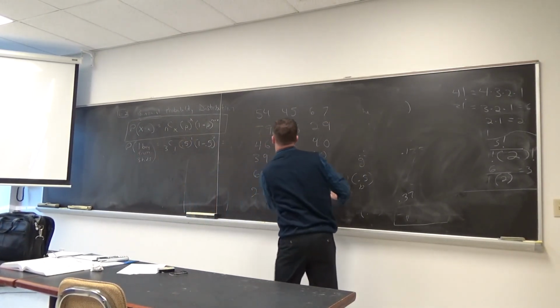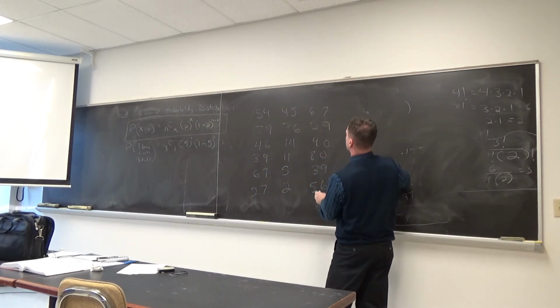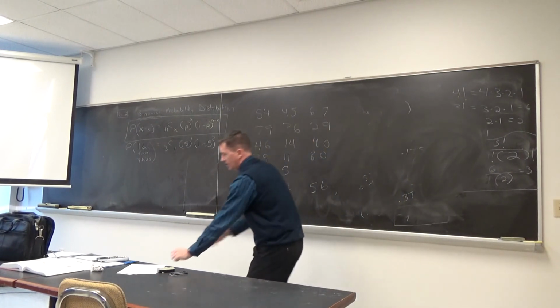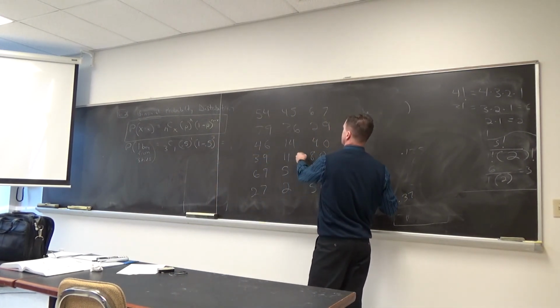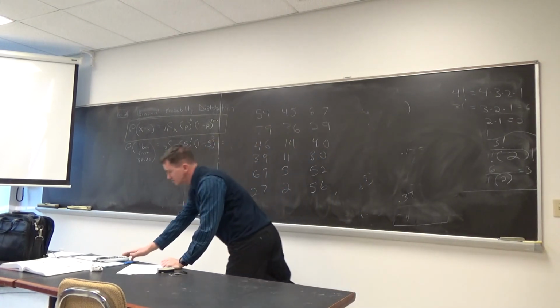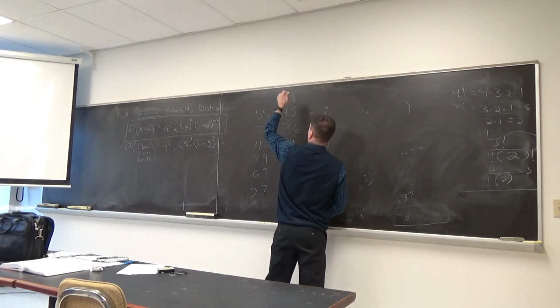2, 56. Is 56 up there? 39 repeated. Oh, where's the 39? Right there? Yep, so I need a new number there. 52, is that a repeat? 3, 6, 9, 12, 15, 18. Two more numbers. 28 and 6. 6 is already, oh, never mind.